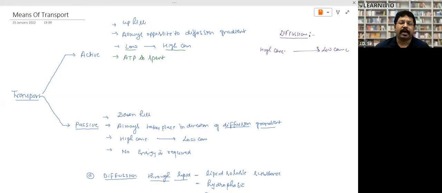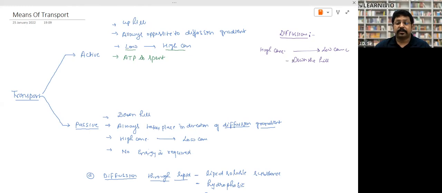It does not require any kind of energy, right? So this process is called what? This is called down the hill transport, right? When you go down the hill, you need not spend any energy, right? Even if you do not start your bike, you can go downhill, right?